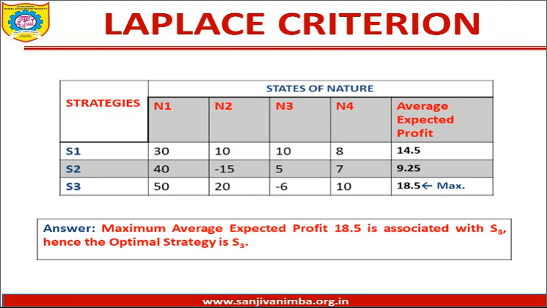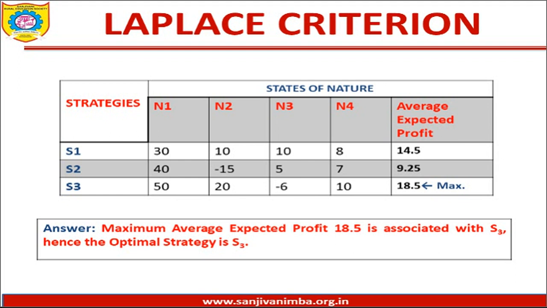So for strategy S1, the average value is (30 + 10 + 10 + 8) divided by 4, which comes to rupees 14.5. Okay. Similarly, for strategy S2, the average profit comes to rupees 9.25, which is nothing but (40 - 15 + 5 + 7) divided by 4. And for strategy S3, the average expected profit comes to rupees 18.5.